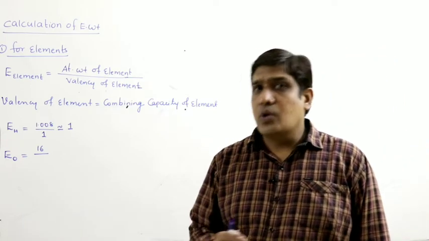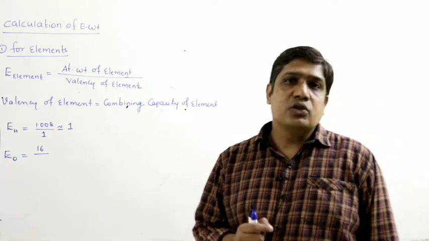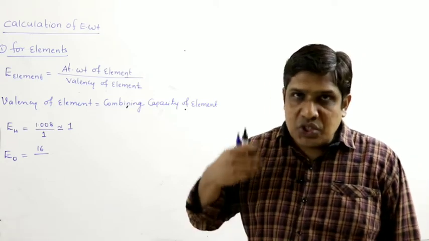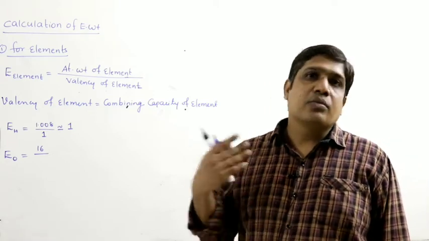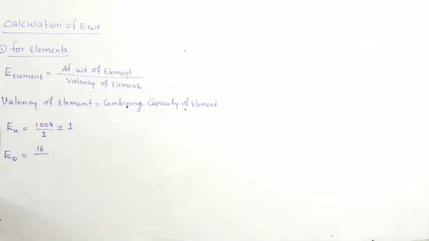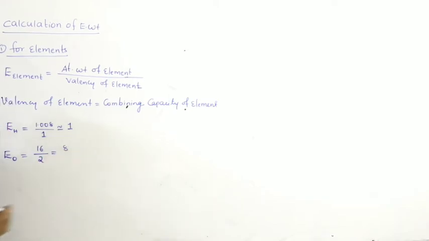It is short of 2 electrons to reach the nearest noble gas configuration. So it has a tendency to gain these 2 electrons by forming 2 covalent bonds. Its combining capacity is 2 because it requires 2 electrons. Therefore, the equivalent weight is 8.